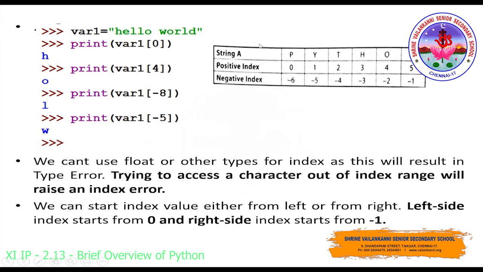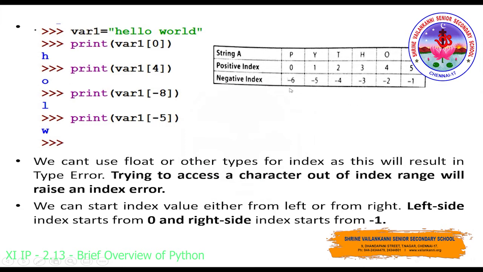See, Python is a string they have given, and in this Python, if you allocate a positive index, what will happen? You have to start from 0 and end where the string ends. So 0 till 5 is the positive index. And the negative index, I have told you, will start from -1, that is from the right side, and go until wherever the string ends.